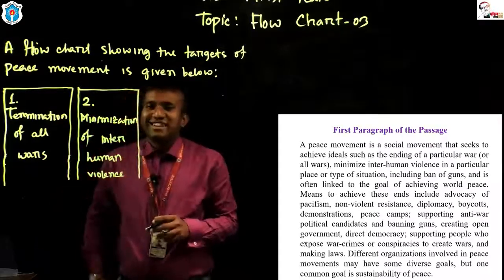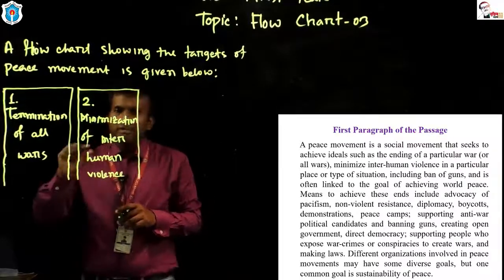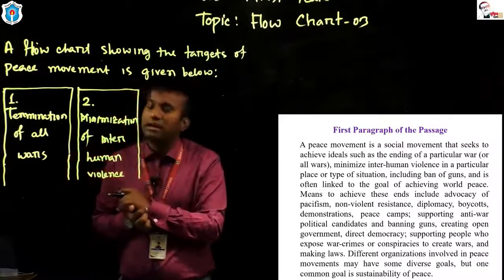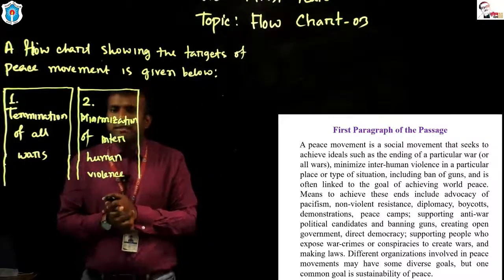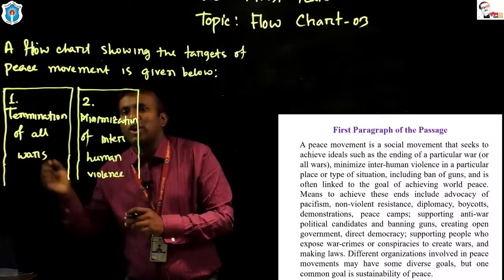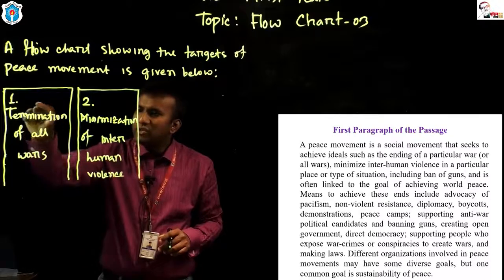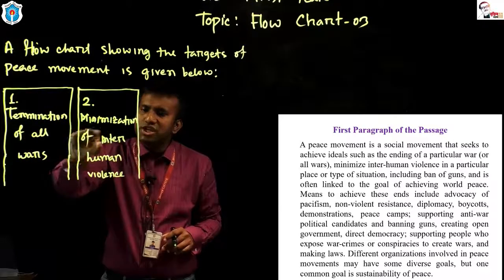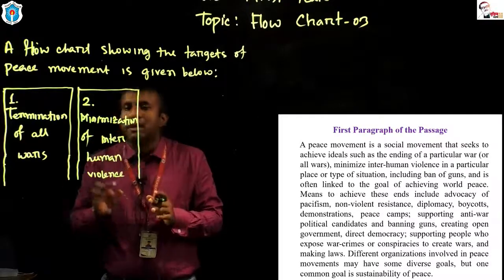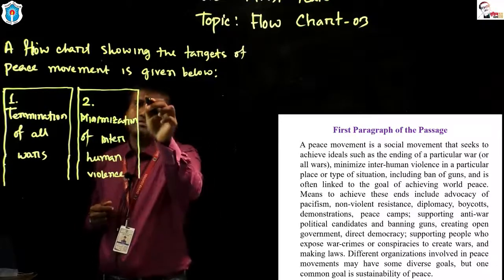My dear students of inter first year as well as second year, I know that there are some students of second year also, because the flowchart is needed both for first year and second year, and you are requested to cooperate with me by writing the answer in the comment box, and I will have a look. The first answer is termination of all wars. This was given in the question. I have written minimization of interhuman violence. I have not used minimize or to minimize or minimizing. I have started with a noun phrase. Minimization of interhuman violence.